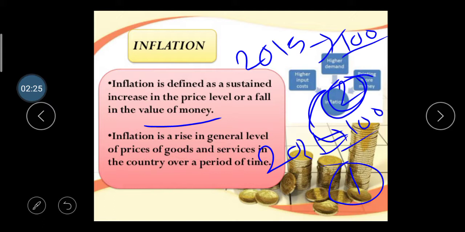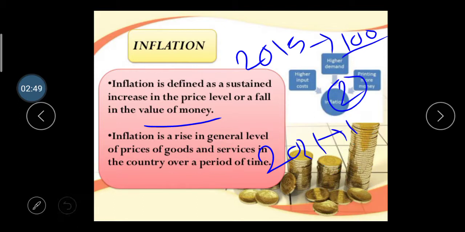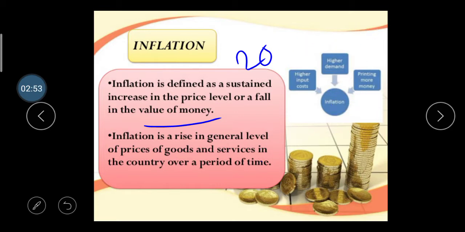So the rupees are the same, but the value of money has decreased, because 5 years ago you could easily purchase 2 liters of petrol, and nowadays you can only purchase, assume, 1 liter of petrol. So if inflation is higher, then the value of money is continuously decreasing. I hope you understand from this example. Simply, there is a continuous decrease in the value of money, caused by higher input cost, higher demand, and printing more money.